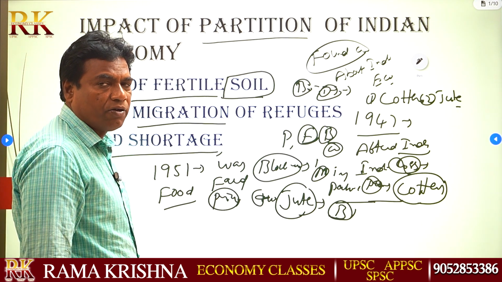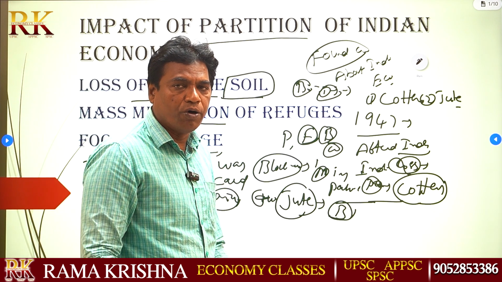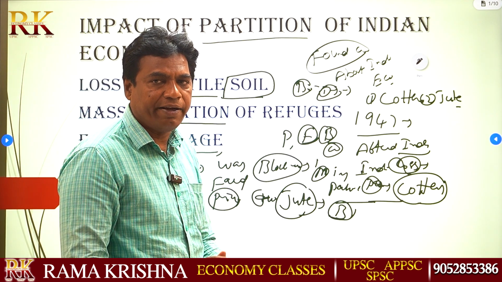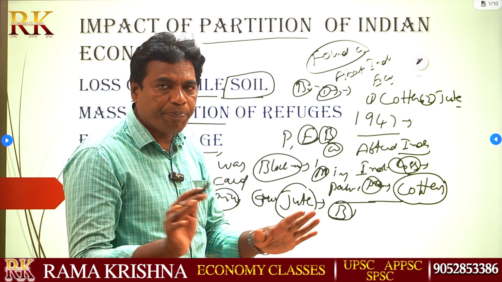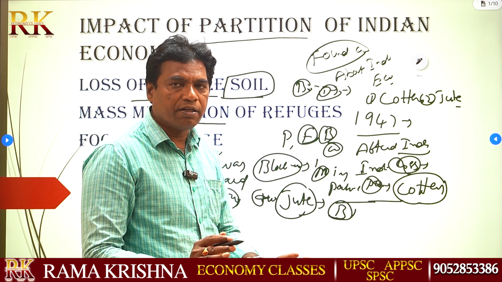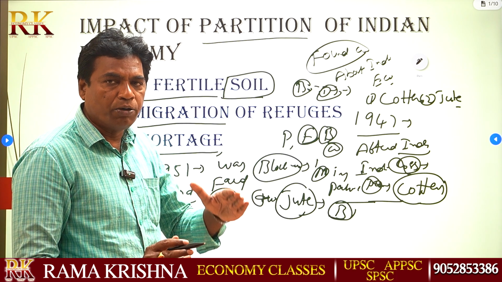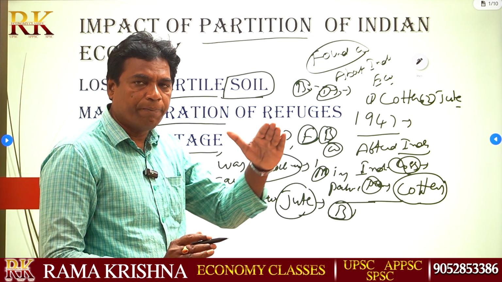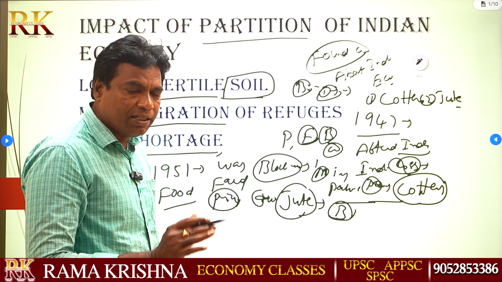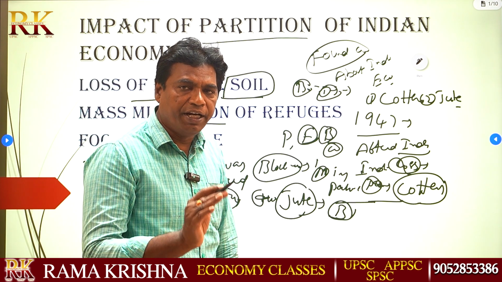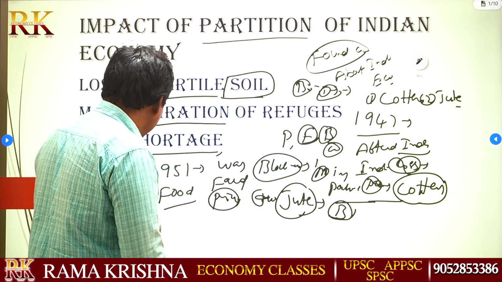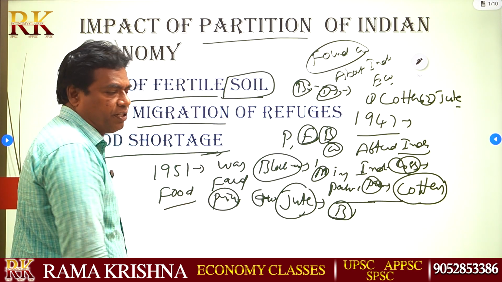The British government focused only on how to catch Indian wealth, not on development. They were always thinking about how to produce, how to catch, and how to transfer wealth from India to England, but they were not thinking about the development of the Indian economic system. At that time, food grains were in shortage.